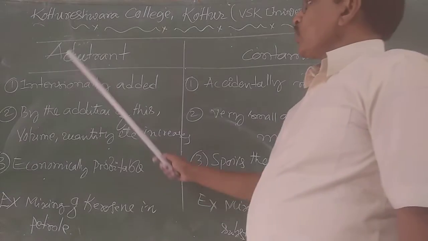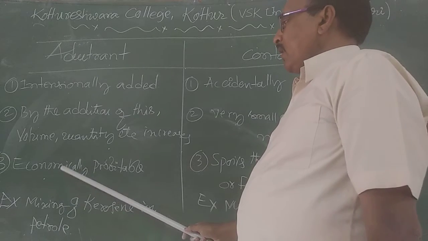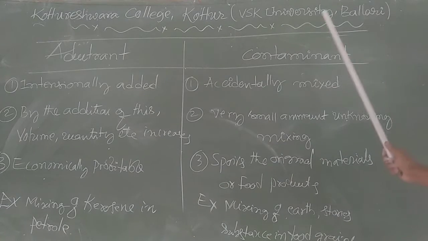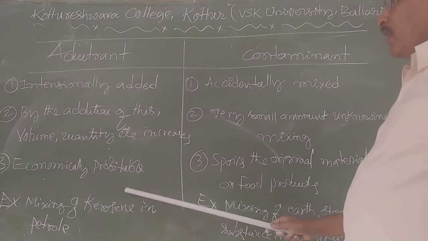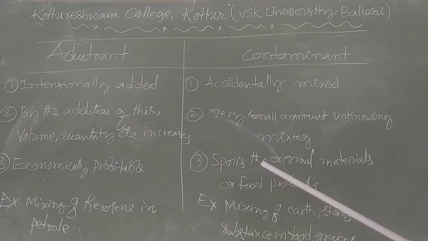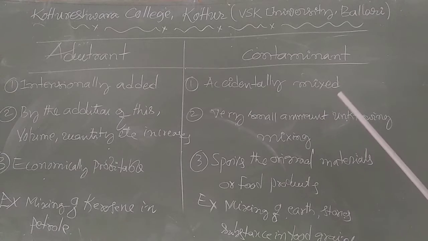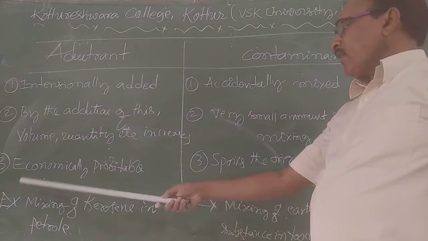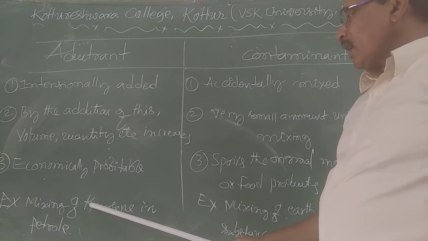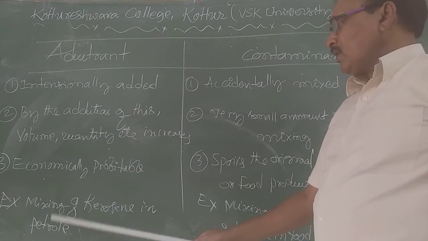And another thing is, when adulterants are added to the pure materials, it gives economic profit for the salesman, and at the same time, this is a loss for the consumer. But contaminants will spoil the original materials or products. I will give you an example for the adulterants. I have already given that. It is the mixing of kerosene in the petrol. Here the kerosene is the adulterant, whereas the petrol is the pure substance. This is the cheaper one and this is the costlier one.